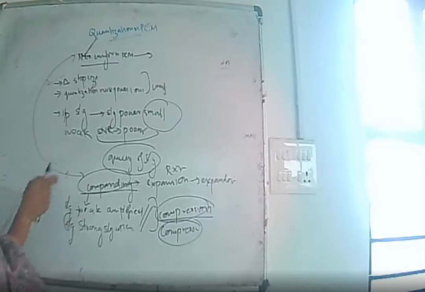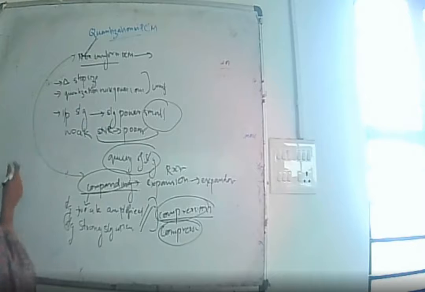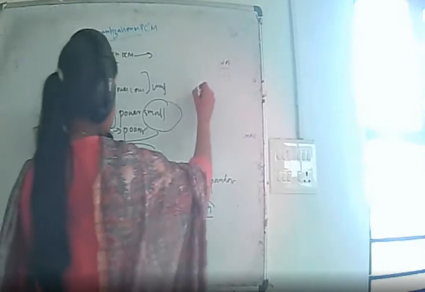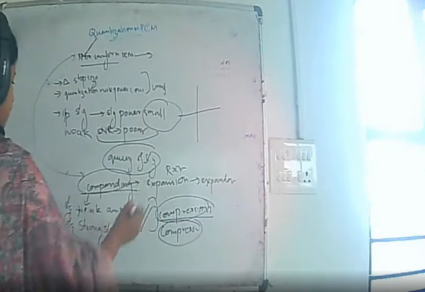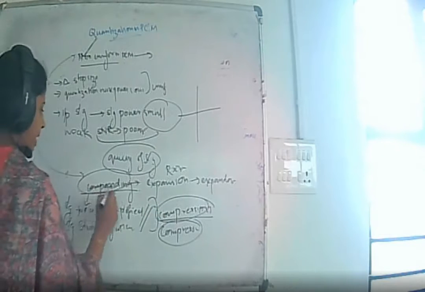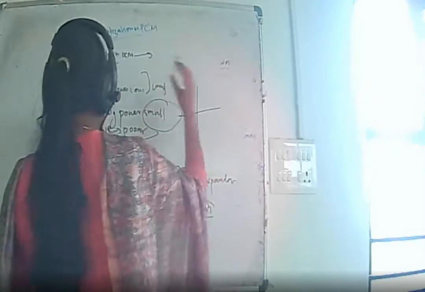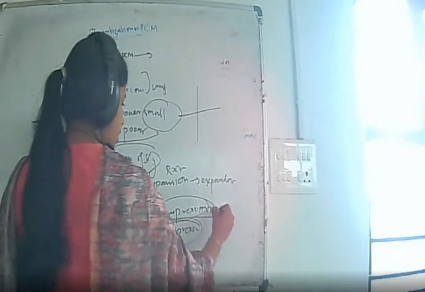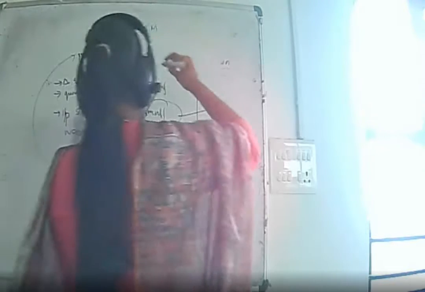The compounder characteristic is shown here, which is a combination of compressor and expander. The compounder is nothing but a combination of compression and expansion. Both these processes together are known as compounding, that is compression plus expansion. The curve is shown like this.